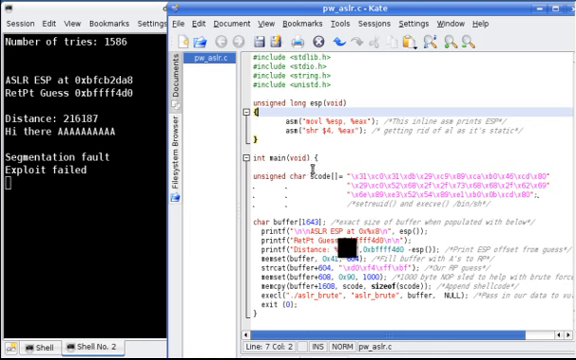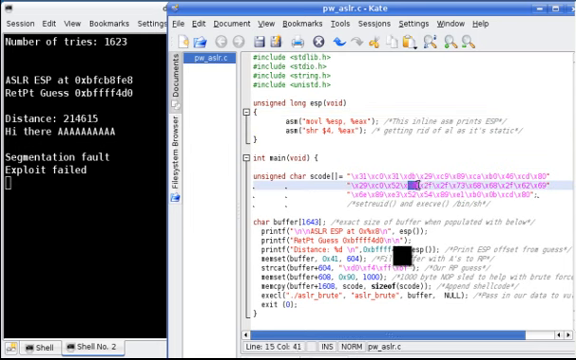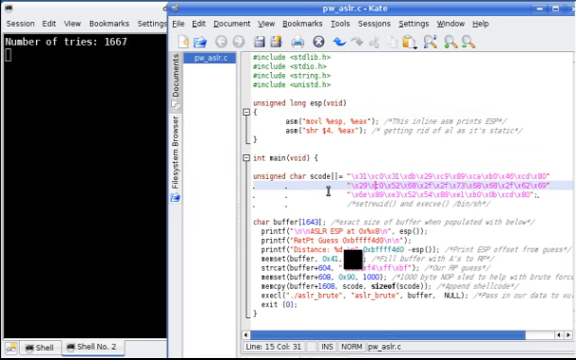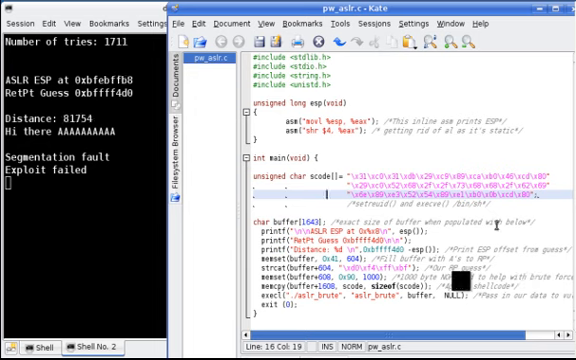Down here we've got our main function. Here's the shellcode that we just used. This is the shellcode that we were just successful with when ASLR was not running. It simply does a set UID call to restore root, and it also runs execve with /bin/sh, which gets us that root shell on the screen.